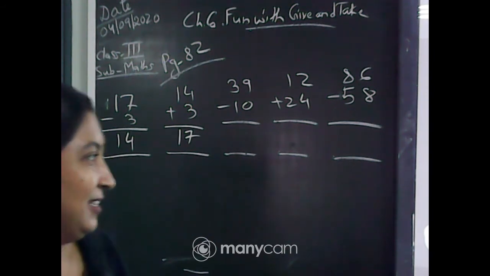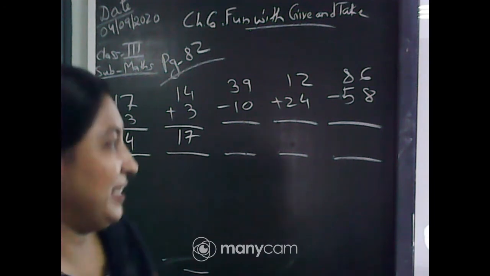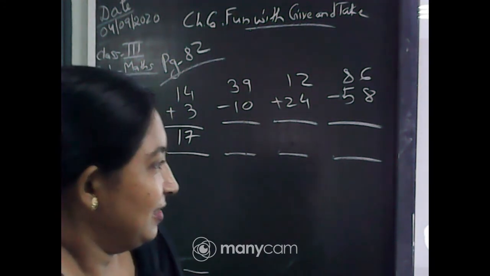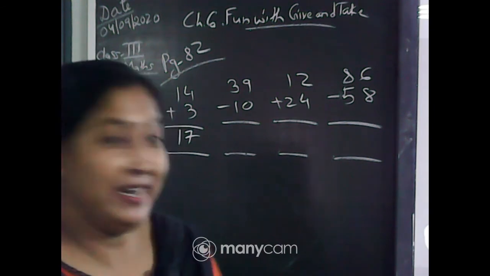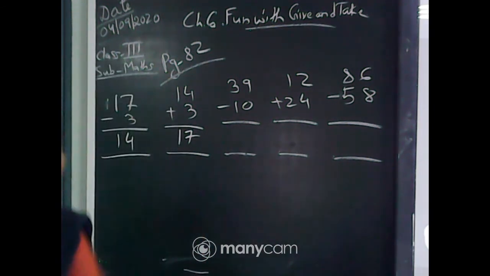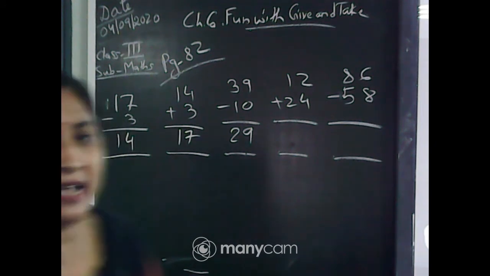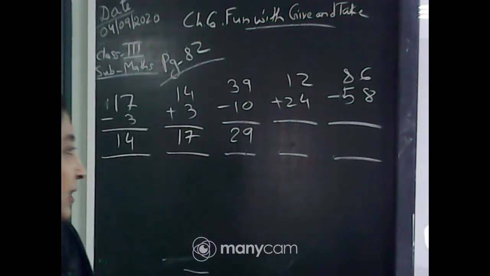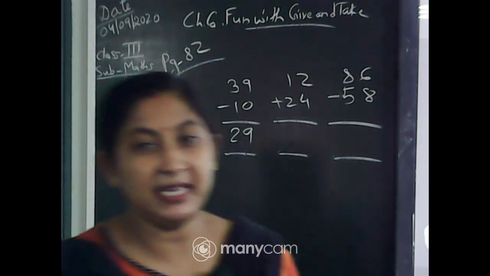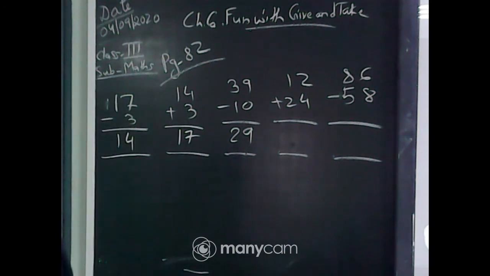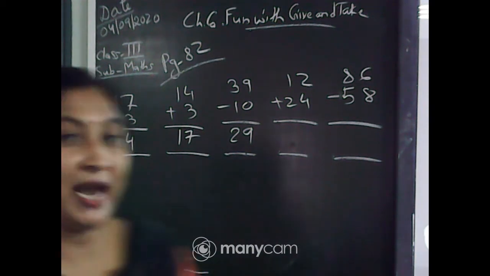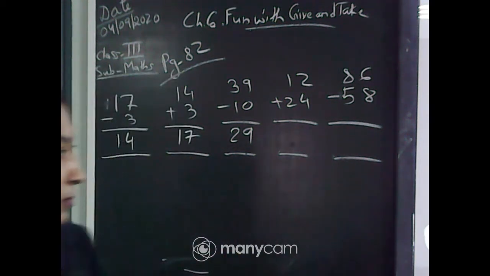Yes. Many of you have written 29. Exactly, it is 29. 39 minus 10 is 29. Snehanjana, again, why is it 30? 30 is wrong. Vidyashri, why are you writing 36? I have not asked you the next one. If you are writing the next one, then you are out of the game.